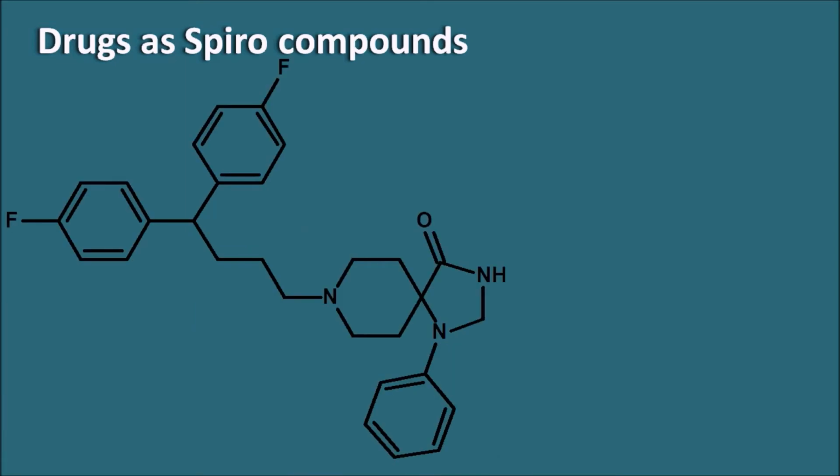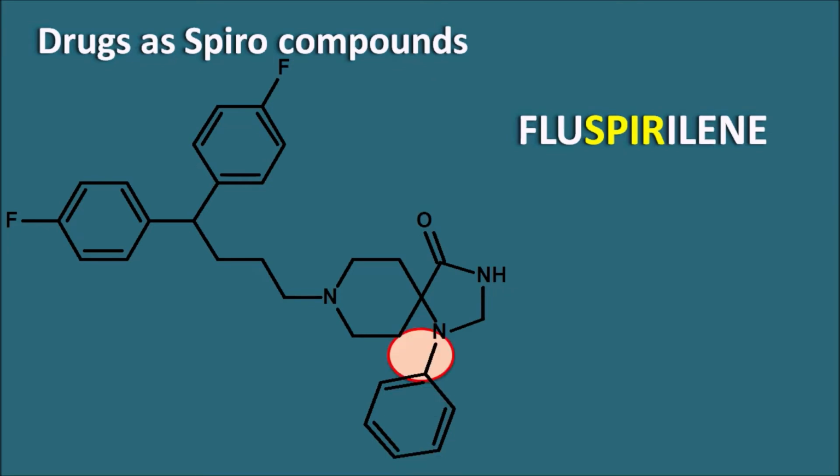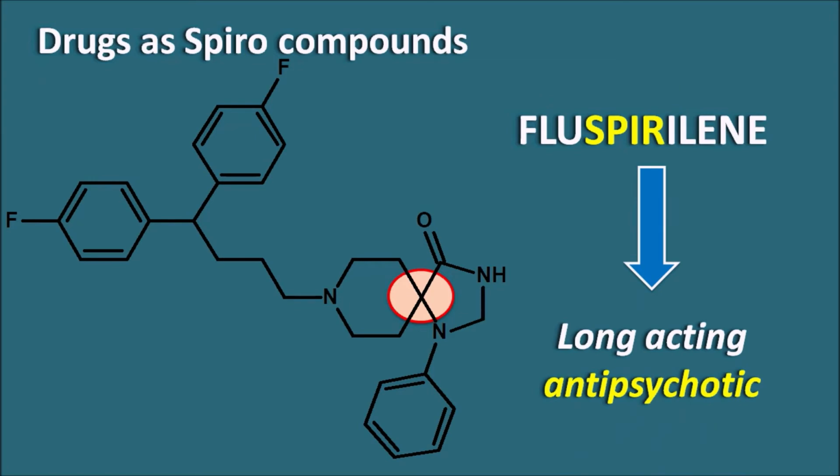Similarly, another drug is fluspirilene. Here again we can observe the spiro within the name of the compound, which indicates a spiro compound, and here this is a spiro linkage observed in this compound. What is this fluspirilene? This drug is a long-acting antipsychotic, and it can be given as a depot preparation in the treatment of psychosis. So among the antipsychotics, one of the drugs having a spiro linkage is fluspirilene.